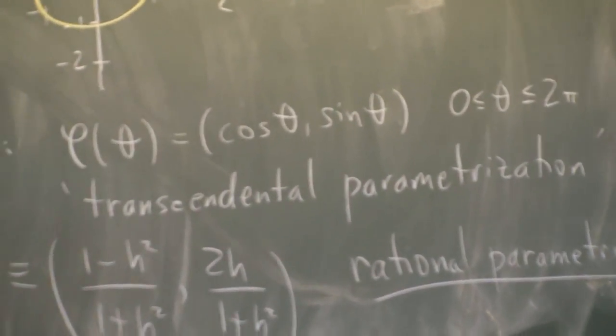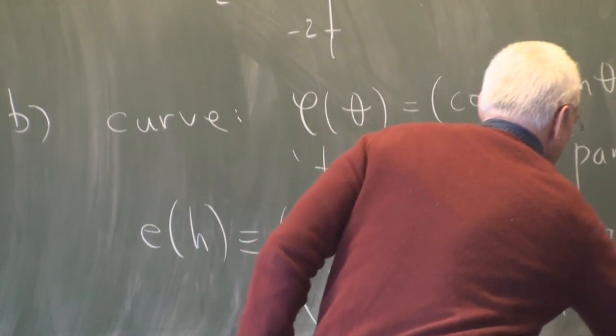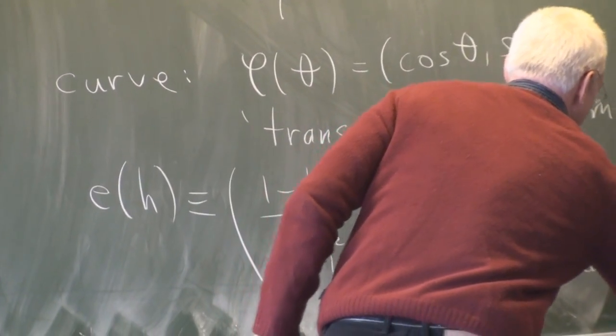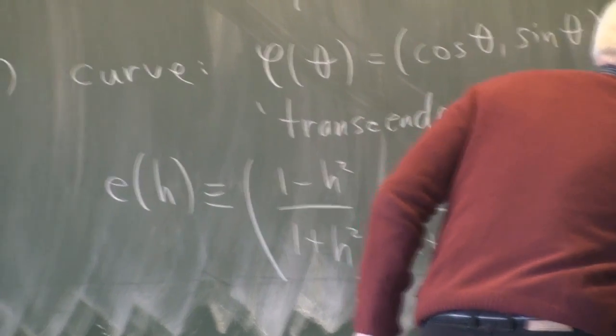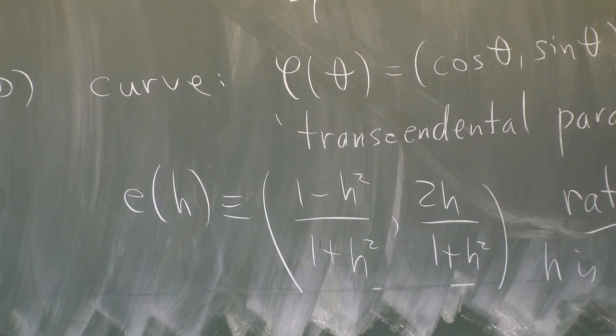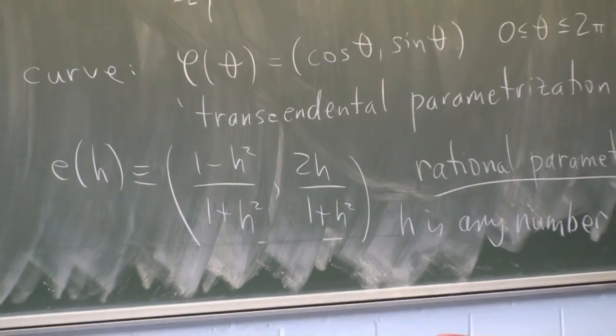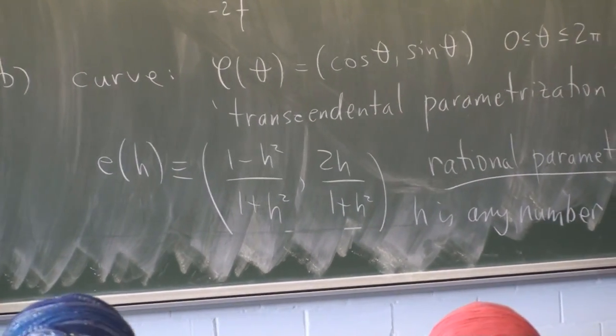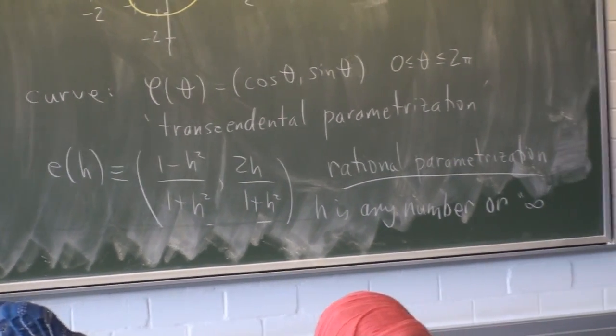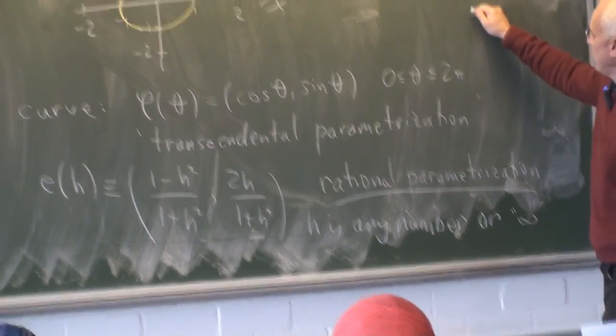Well, h is any number in whatever number system we're working with, or also sort of a special value, infinity, with quotes. What is E of infinity?